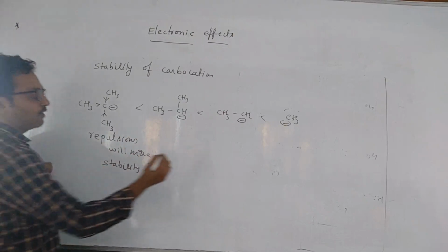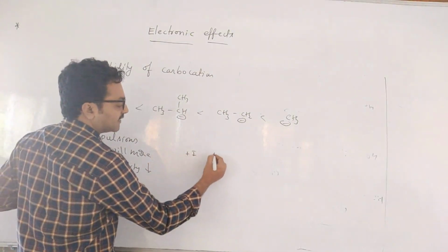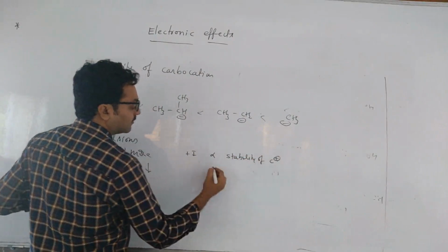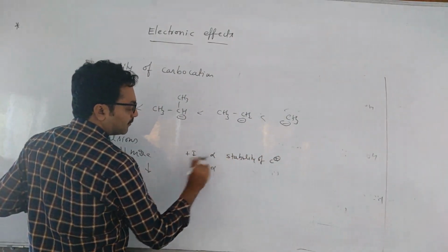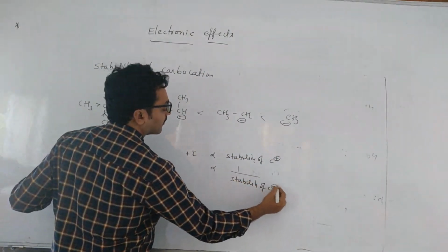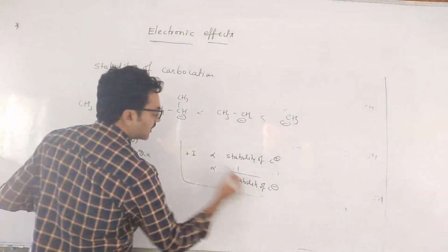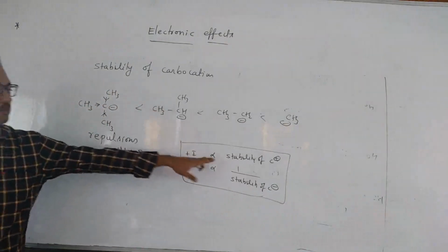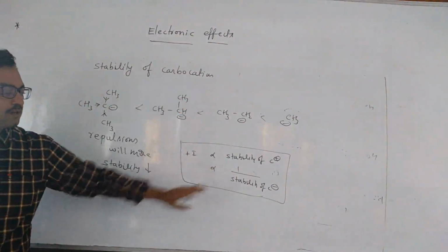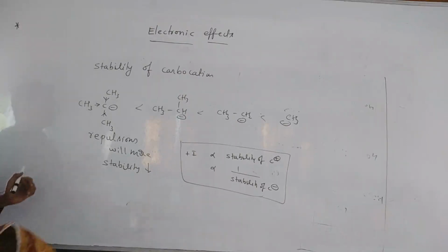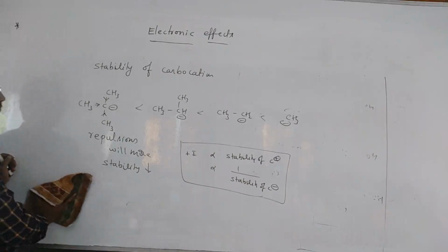So plus I effect group, what is it doing? It is increasing the stability of the carbocation and decreasing the stability of carbanion. Are you understanding? First one is directly proportional and second one is inversely proportional. Means if positive inductive effect groups increase, stability of the carbocation increases, but stability of the carbanion decreases. So this is the stability factor. Now the reactivity factor is there. After that we will do some problems.